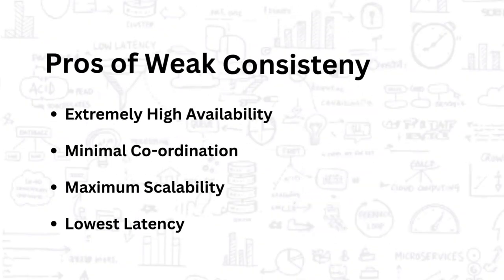So why on earth would you choose this? One word, performance. You get incredibly high availability and the lowest latency you can possibly imagine because there's almost no coordination needed between all the different servers. When raw speed and massive scale are all that matter, think caching systems, DNS lookups, some kinds of analytics, weak consistency is absolutely the right tool for the job.